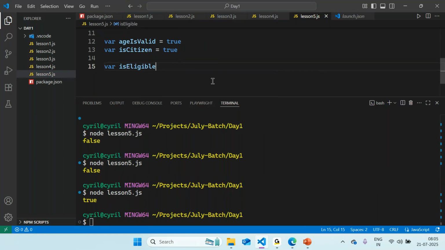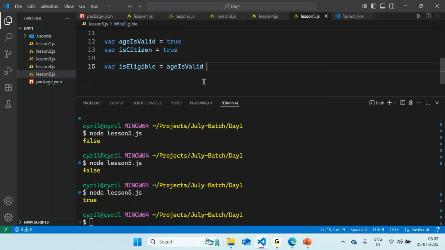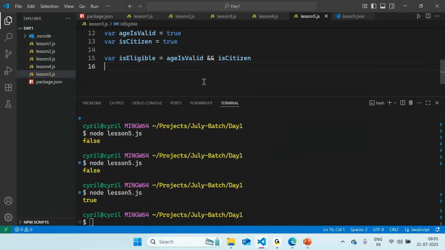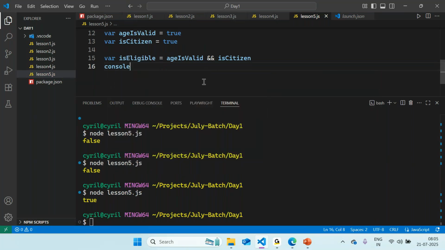So what is our eligibility criteria? We want to check whether his age is valid and also whether he is a citizen. So he is eligible. How can we check? We can say whether age is valid and also he should be a citizen of that country. In this case, I will do a console.log output. I will make use of an interpolation statement.